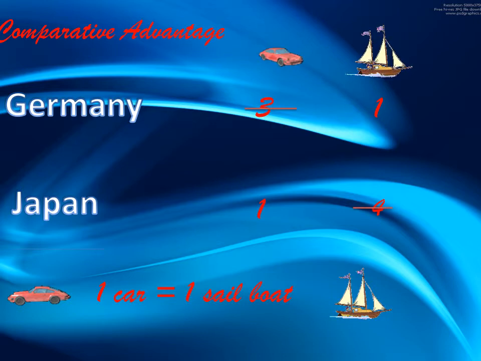The key in the law of comparative advantage is recognizing opportunity costs and finding comparative advantage in producing something.